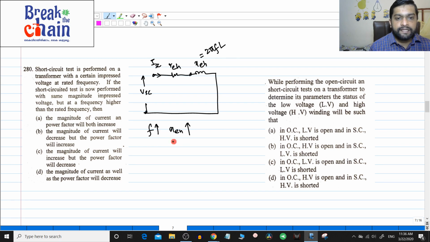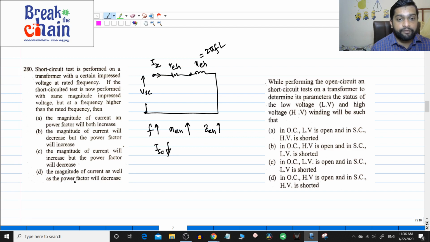So, when XC increases, you know that Z also increases, and once the total impedance increases, the current value will decrease. So you take the option of decrease of current. Decrease of current is option B, and B and D are the decrease in current options.